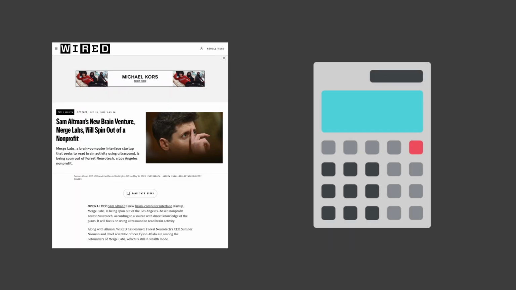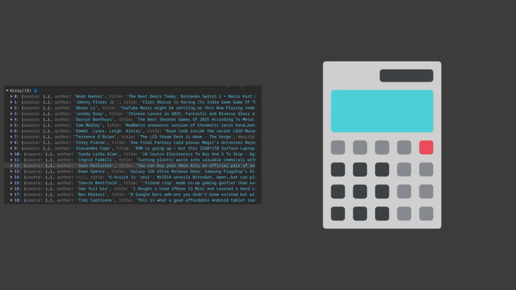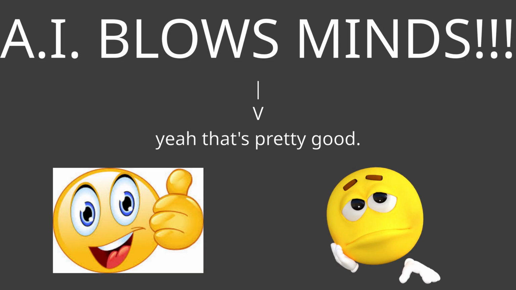Firstly, it's going to read news headlines about technology. To do this, we use the News API from newsapi.org to generate 20 headlines of articles, as you can see. These articles are not very useful to our calculator at this moment. We, as humans, can see them and instantly create ideas about if they are positive or negative, but our simple little calculator struggles with such monumental tasks. Until now. If we just generate a sentiment score around the headline of an article, we can determine if that article is going to be generally positive or negative in its tone about technology.